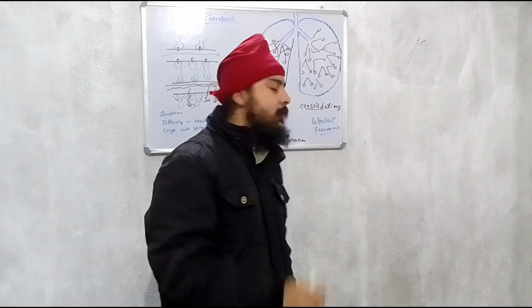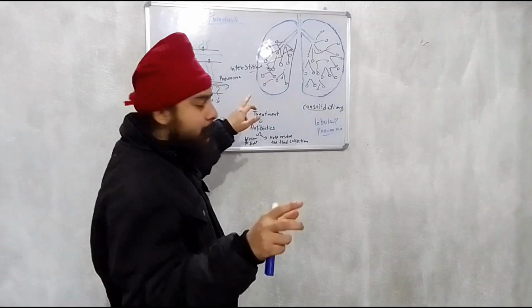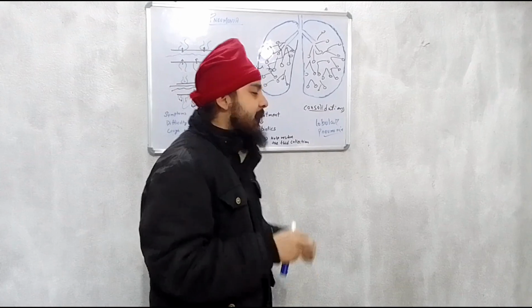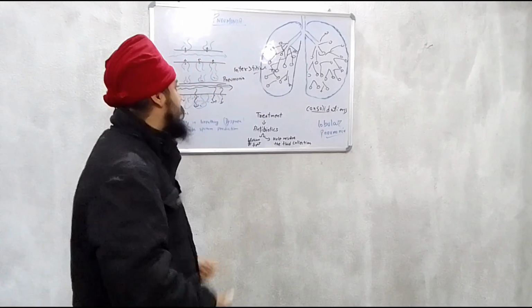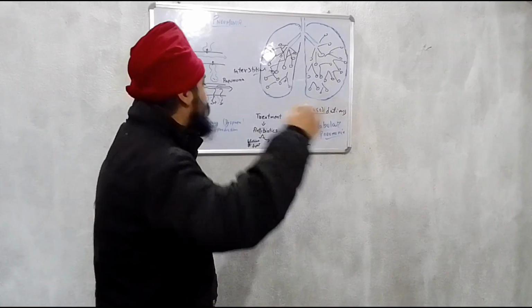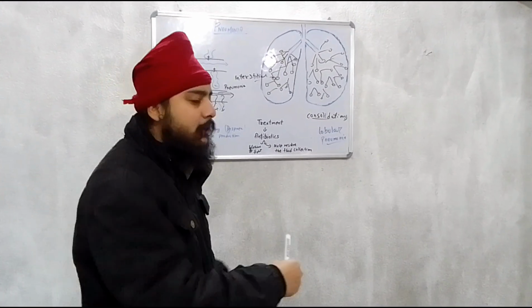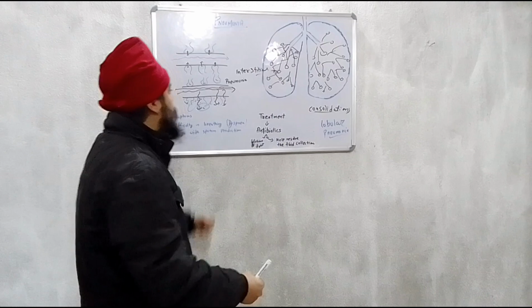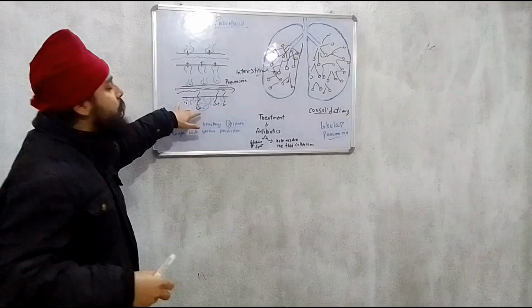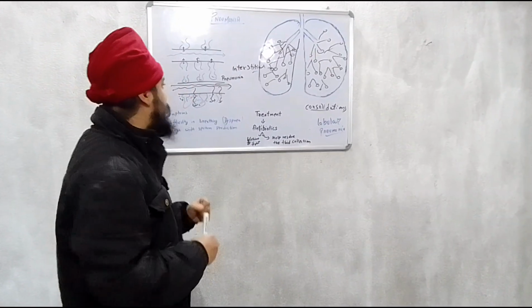There are proteins which help these white blood cells to fight the infection, and that's how we get our immunity. How do we get our immunity? By the WBCs, which help us produce antibodies, and these antibodies fight the infection, and we get our immunity. So we have our WBCs fighting this infection.